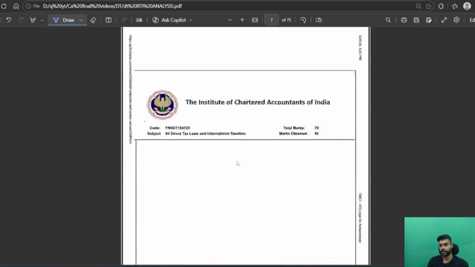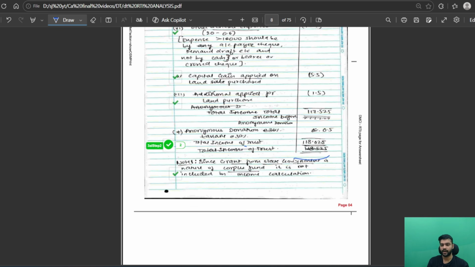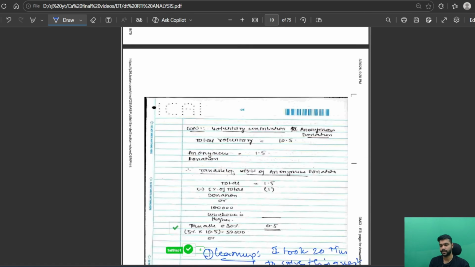As you can see here, I will show you the next slide. There are many cuts here. You lose no marks even if you have many cuts, but just don't make it dirty. It still looks dirty, but I have only cut once and then left it. I have not scribbled it or made it dirty. So if you have cuts, it's fine, but make sure that you don't make it dirty. And yeah, that was the thing.